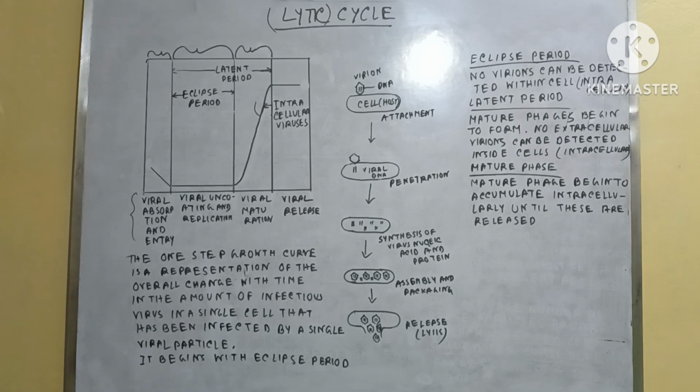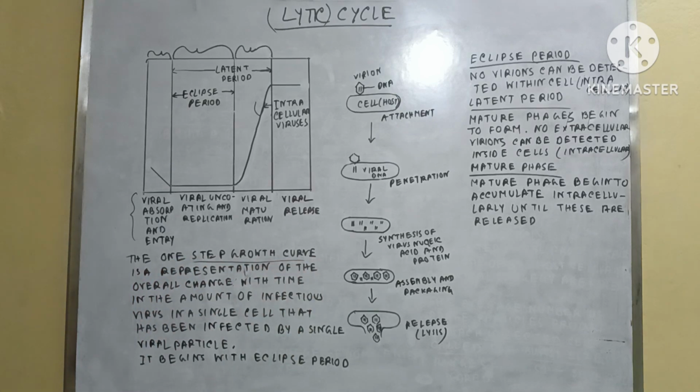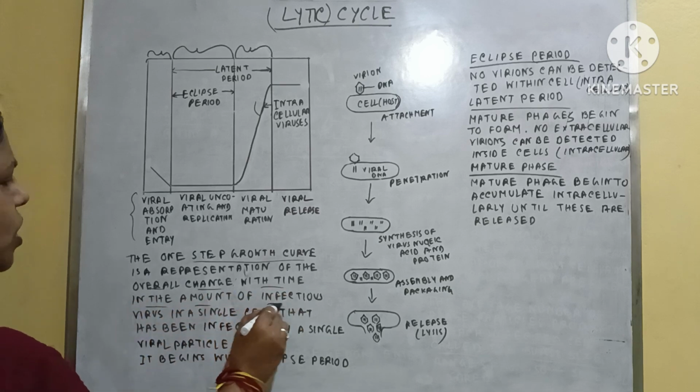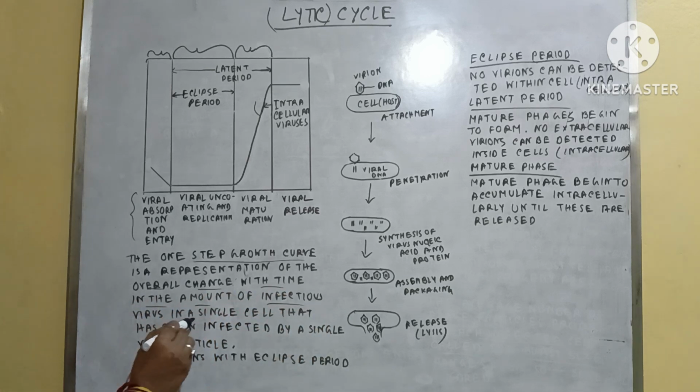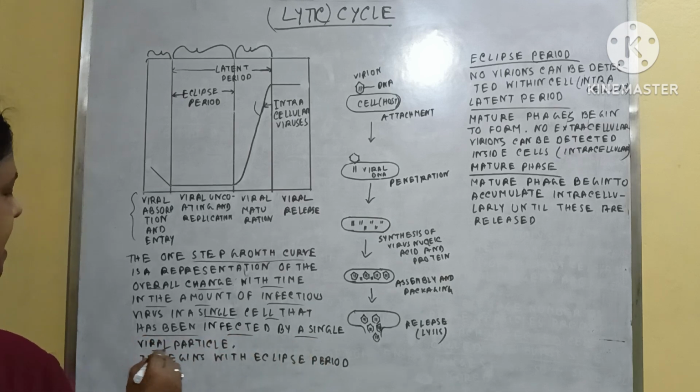Okay, so this is called the one-step growth curve, and this is the representation of the overall change with time in the amount of infectious virus in a single cell that has been infected by a single viral particle.